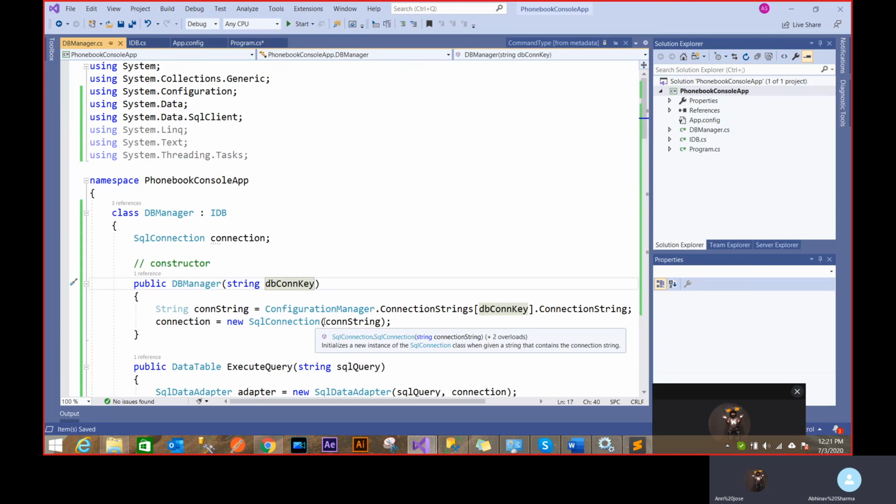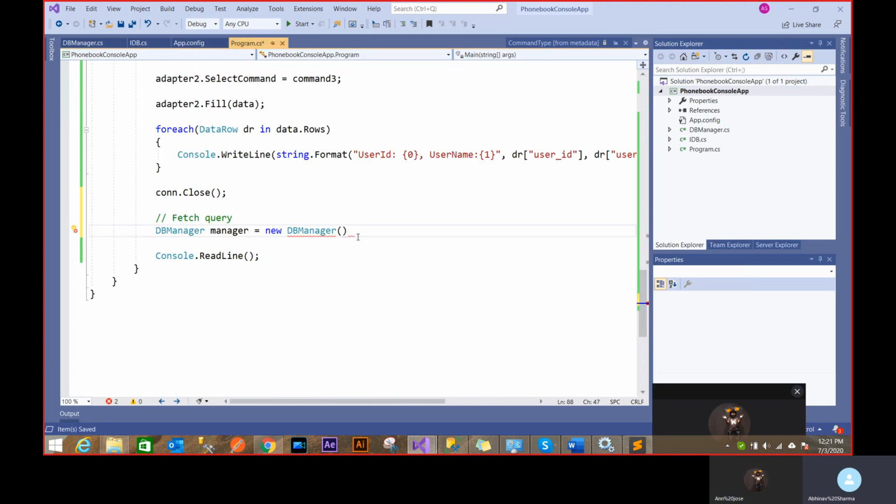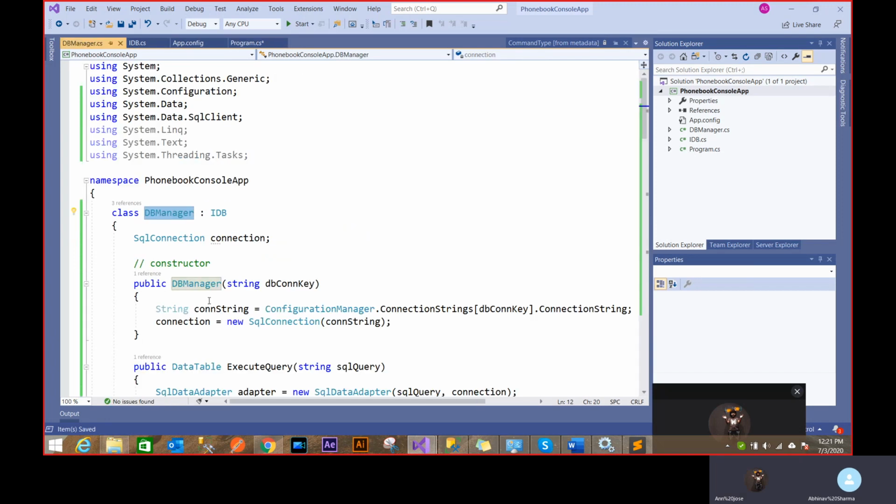Are you getting this? Can you repeat one more time? Yeah, so now I have to create an object of this class, right? To call functions. When I want to create an object, it automatically says give me a connection key, then only I can create the object. Because I have defined a constructor which says that you need a connection key to create an object. That's the power of constructor. So that decides how you create objects.